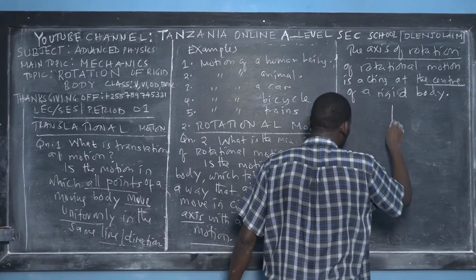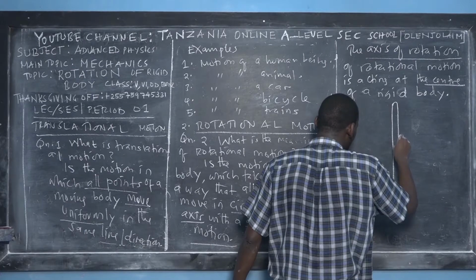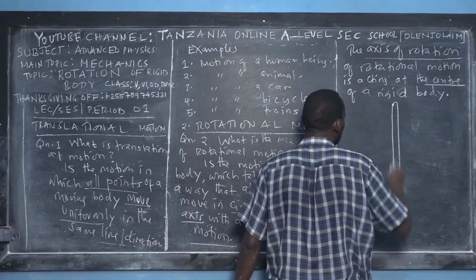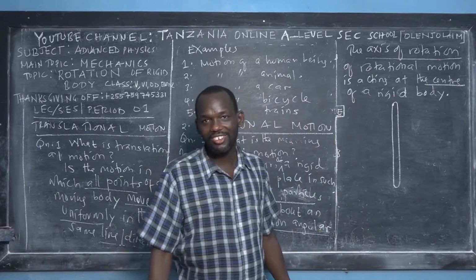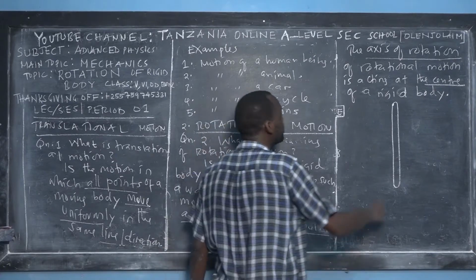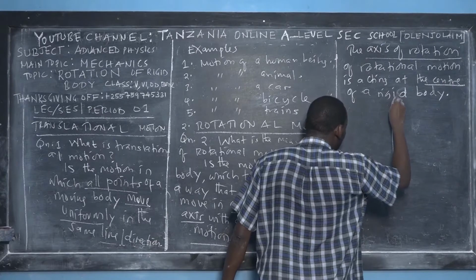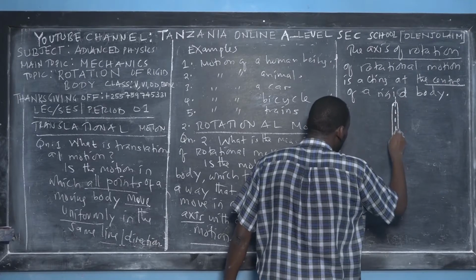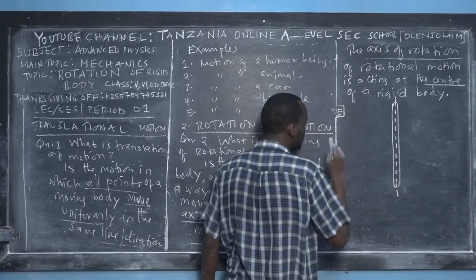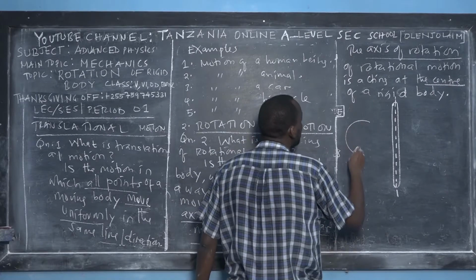This is the rod. Let me draw another one, just like the one the Maasai use to drive 40 cows or sheep or goats. So this is the rod, right? If this rod moves in rotational dynamics, then the axis of rotation will be at its center. So this is what we call the axis of rotation. Again, another example of a rigid body.